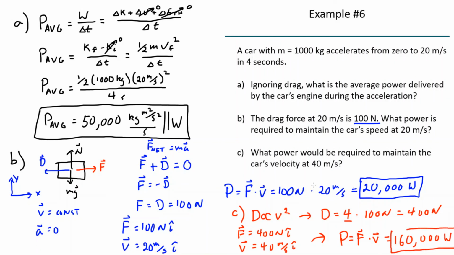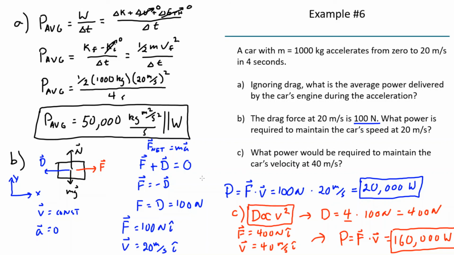So my power increases by a huge amount. It increases from 20,000 watts to 160,000 watts. It increases by a factor of 8. And that's because I double the velocity and I quadruple the force, since this force is proportional to the velocity squared. Okay, so that's a nice simple example of a problem you can do involving power.